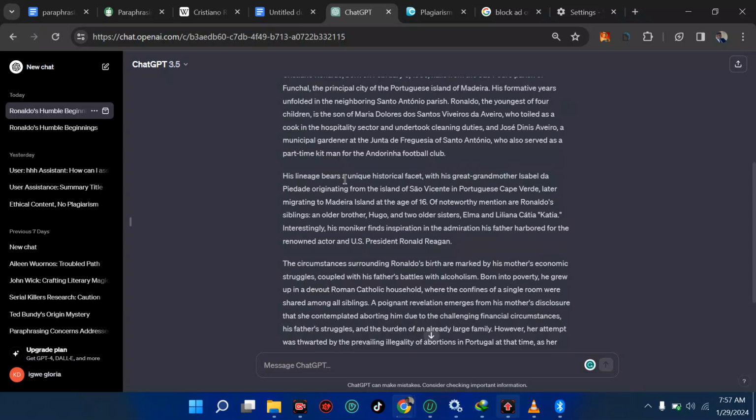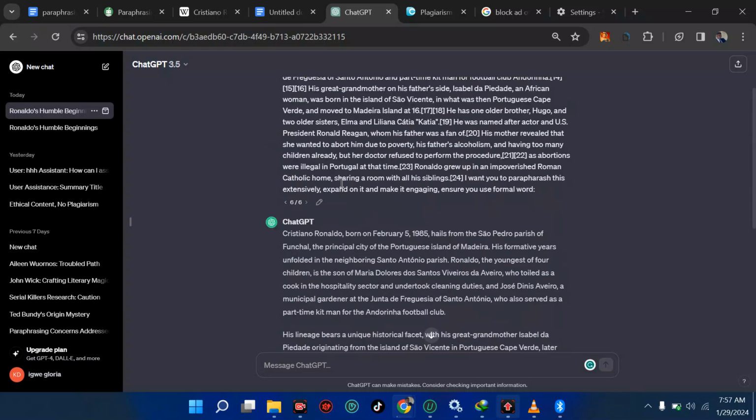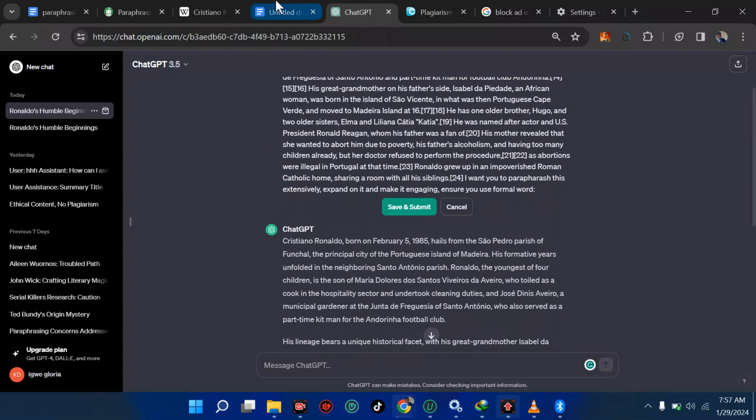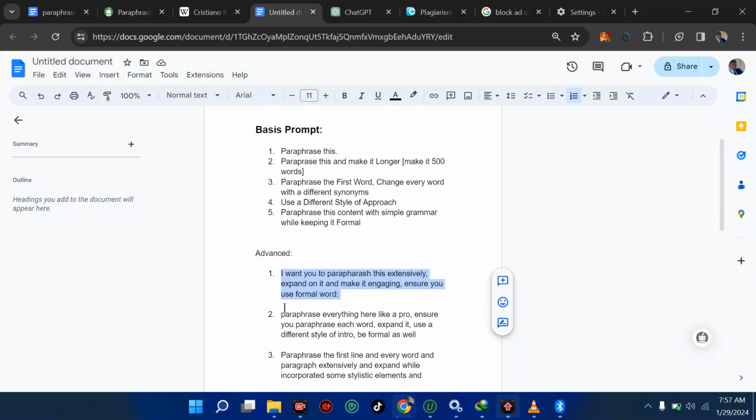So now we have tried at least 6 prompts. We want to keep on trying, with 4 remaining to go. Then we'll try the next 2 here. Paraphrase everything like a pro. This is what makes it interesting. Ensure you paraphrase each word, expand it, use a different style of intro, and be formal as well. So that is what we want to try.